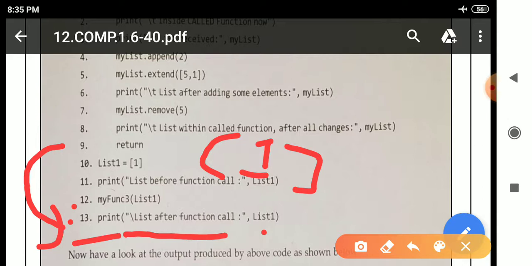Why? This is due to the mutable type. In a mutable type the value changes but the memory address does not change. So any changes in value inside the function body will also be reflected, meaning also seen in the main function, the main body, the top level statement.